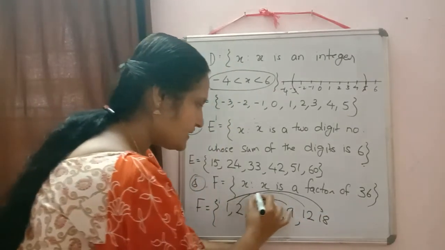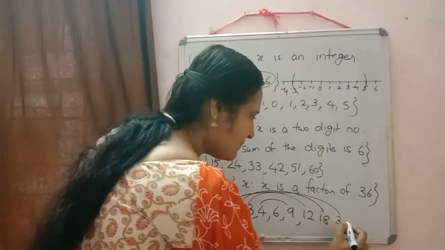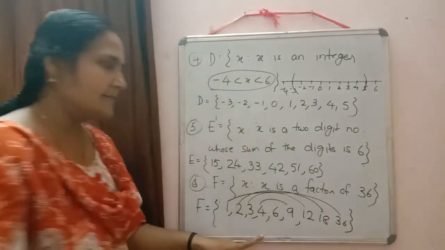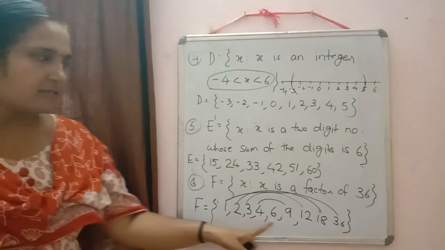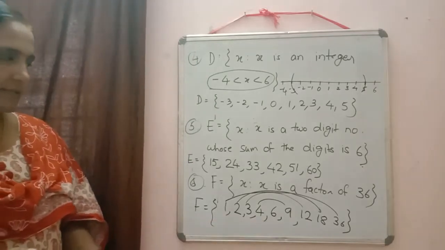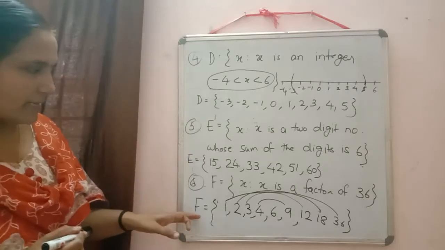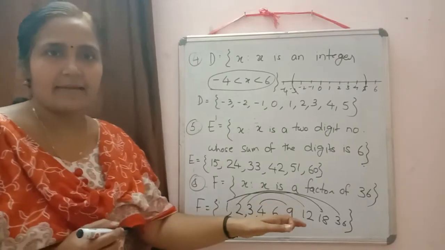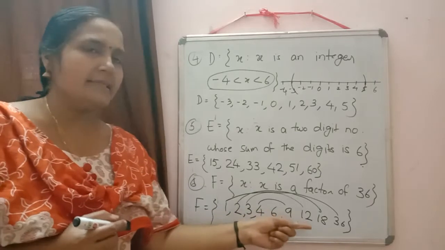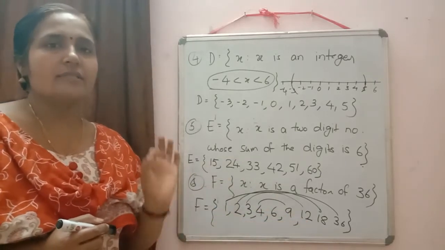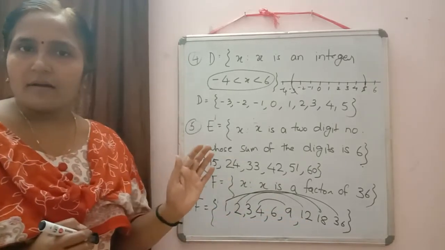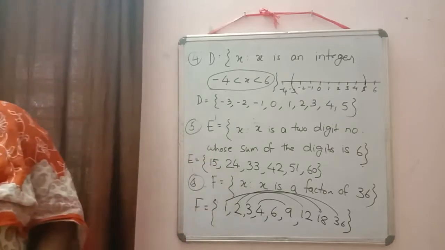Then 1 into which number will give you 36? 1 into 36. So here are the factors of 36. In this way, if the property is written, we can write down the elements of the set. And writing the elements in this way is called roster form. Now we'll discuss some more examples there.